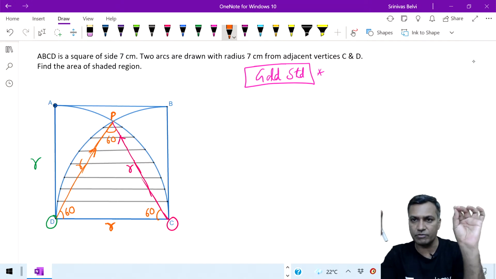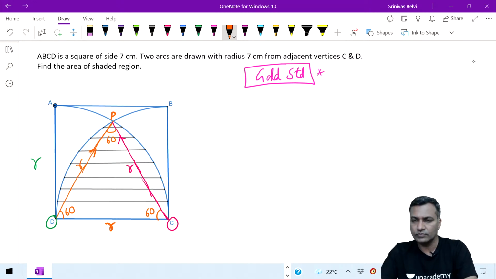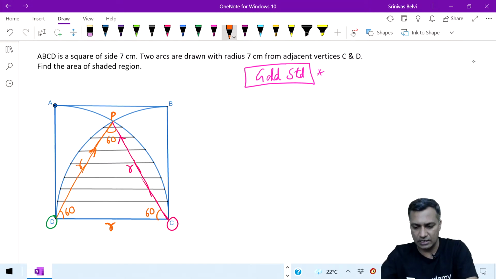Somebody give me a quick confirmation that so far it is clear. Equilateral triangle you could see. That radius part and equilateral triangle is clear because that is the starting point, in case you are lost. We arrived at the equilateral triangle because everything is a radius here. DP is a radius, CP is a radius, and hence it's an equilateral triangle. Correct? Okay.